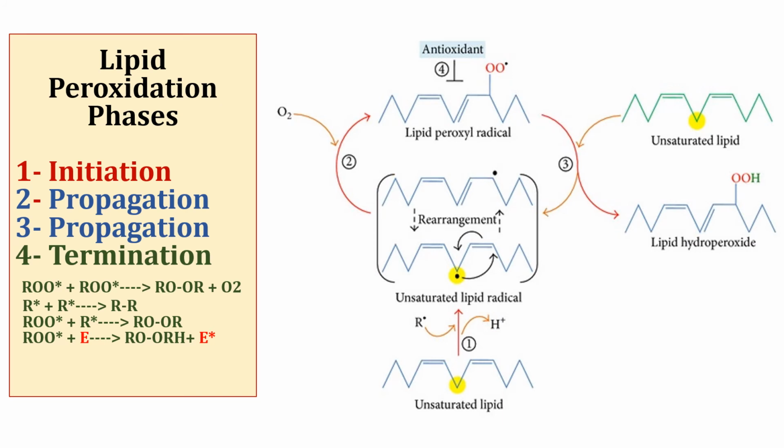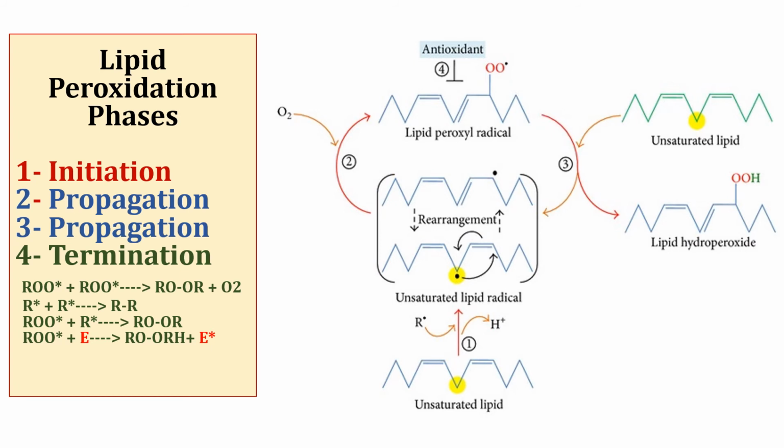Here, the carbon-centered radical reacts with another carbon-centered radical to form this inactive product. A lipid peroxyl radical can react with another lipid peroxyl radical, or a lipid peroxyl radical can react with a carbon-centered radical to form these inactive products. The main primary products of lipid peroxidation are lipid hydroperoxides, among the many different aldehydes which can be formed as secondary products during lipid peroxidation.